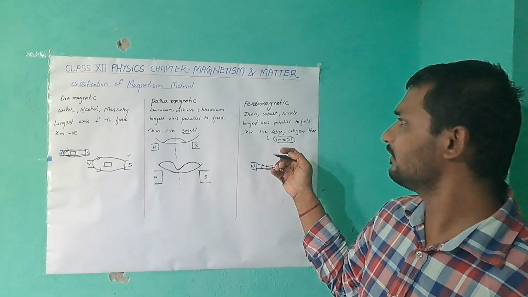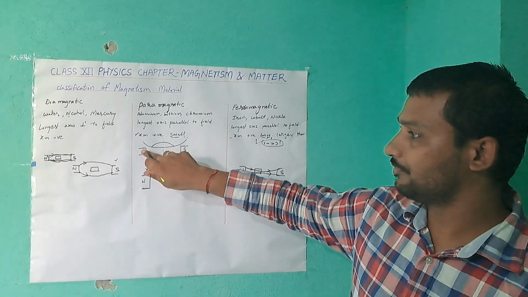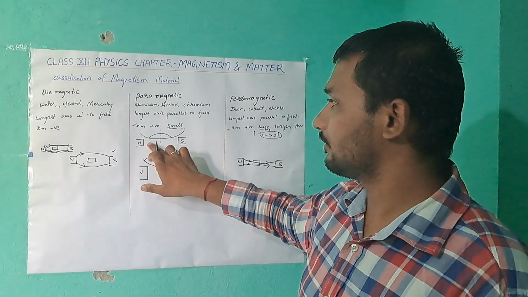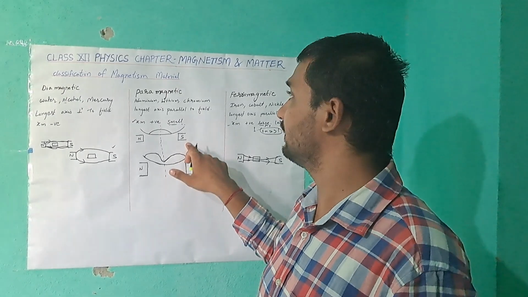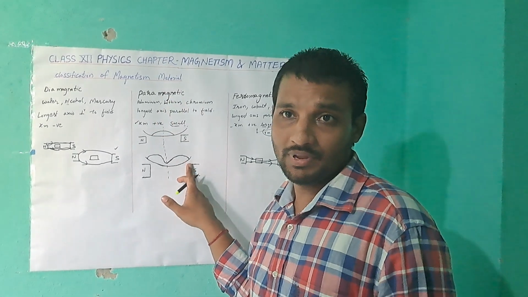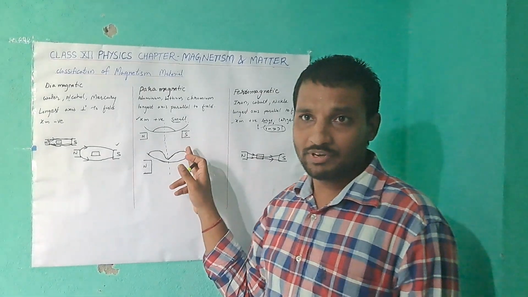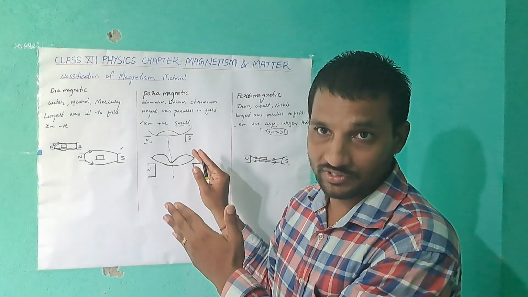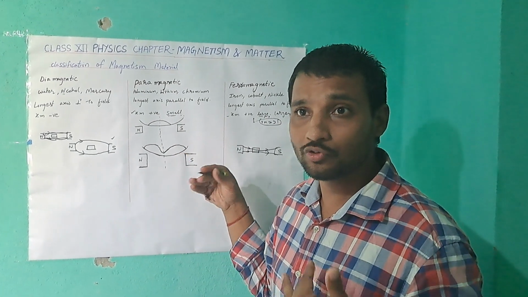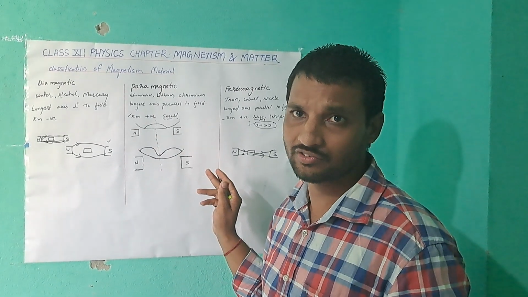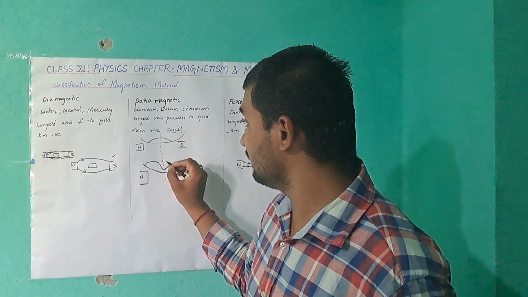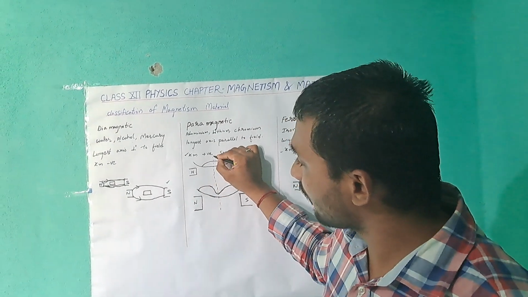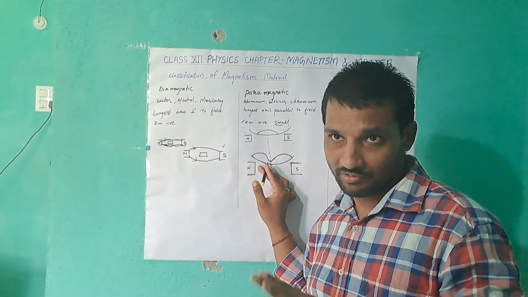Another example I will tell. For example, the north and south poles are kept very close. In case of paramagnetic, I am telling, place two magnetic poles close, very near. Then the lines of magnetic field are strong in this. What happened in this? Lines of magnetic field are stronger.